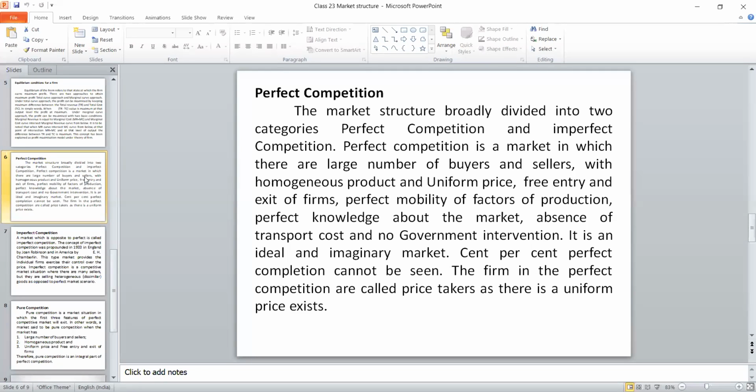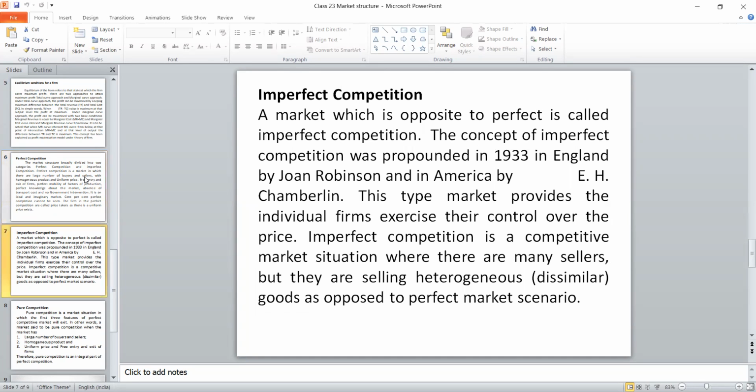But one thing you keep in mind, it is an imaginary market. This kind of market does not exist currently. But people may say it is nearer to perfect, but it is not a perfect market. So suppose out of these 7 features, if any feature is not there, not able to cope up, then it is considered to be imperfect. Why is it called imperfect? It is not perfect. That is why it is imperfect.